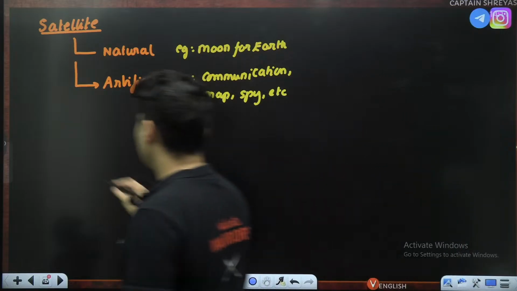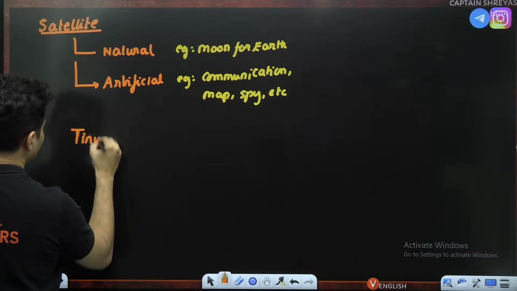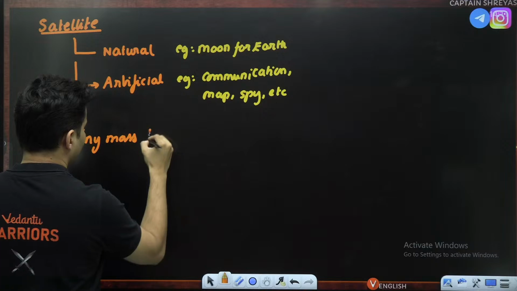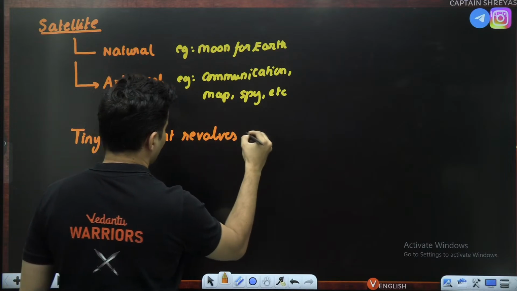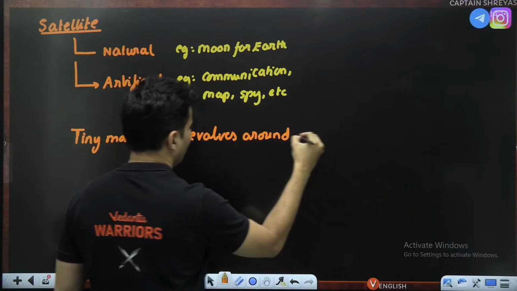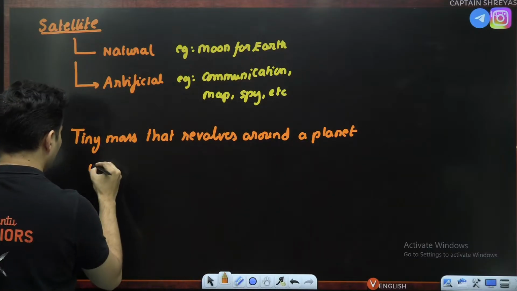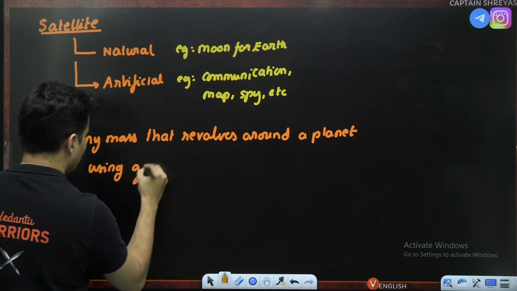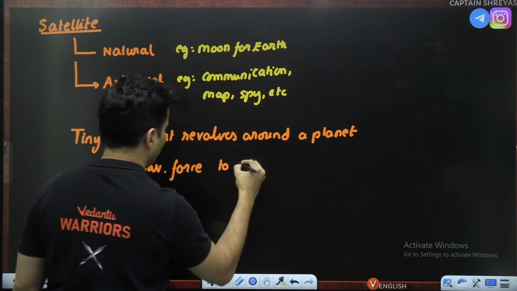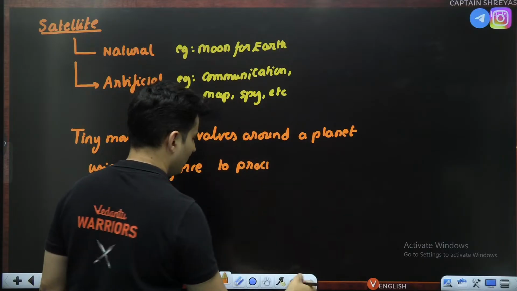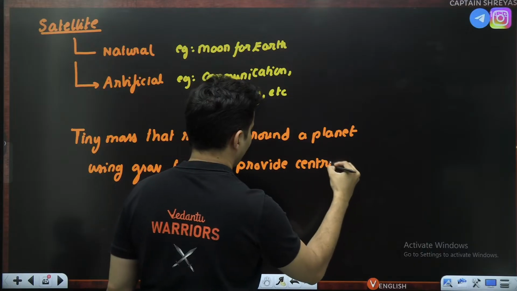So a satellite is basically a tiny mass that revolves around a planet using gravitational force to provide centripetal acceleration.